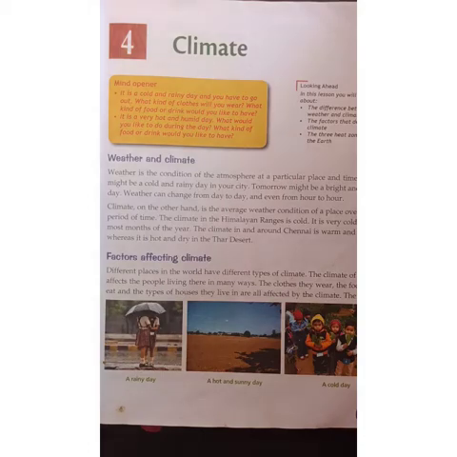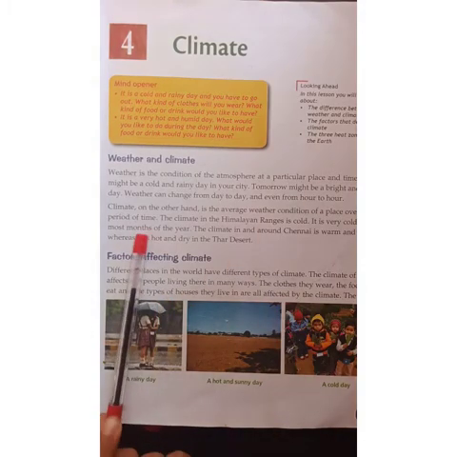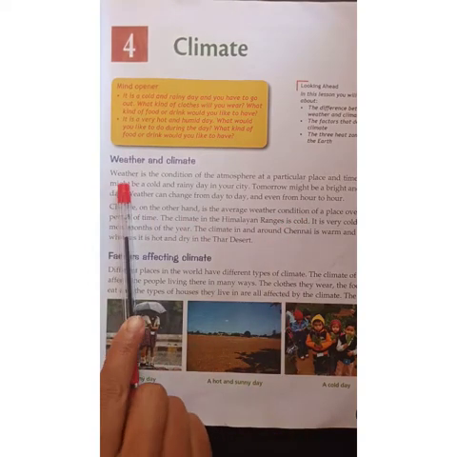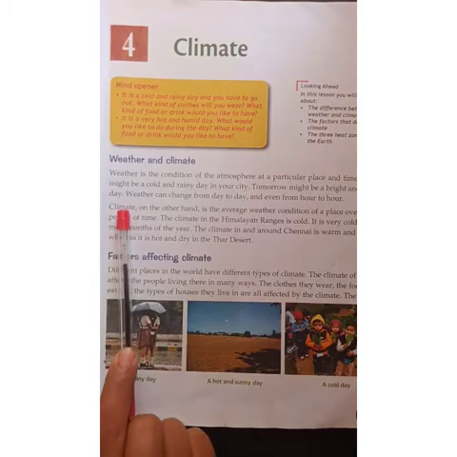So weather is a condition of the atmosphere, but climate means the average weather condition of a place for a long period of time. It is called climate.